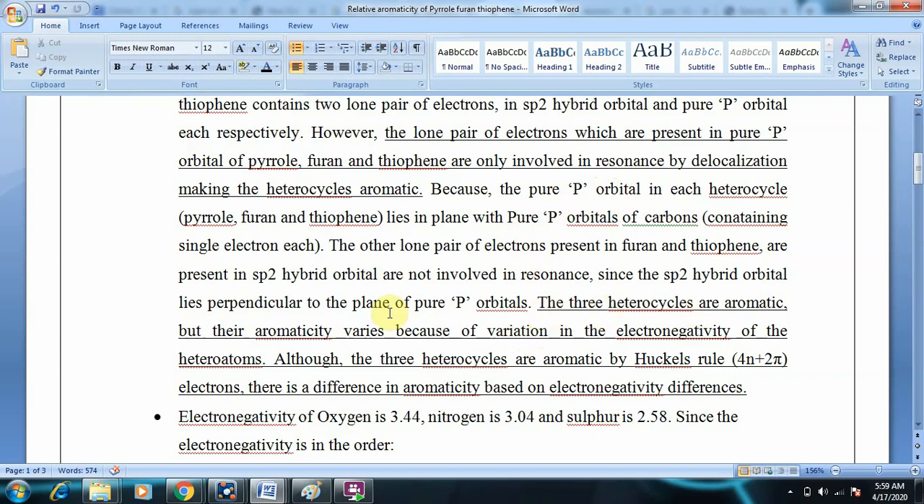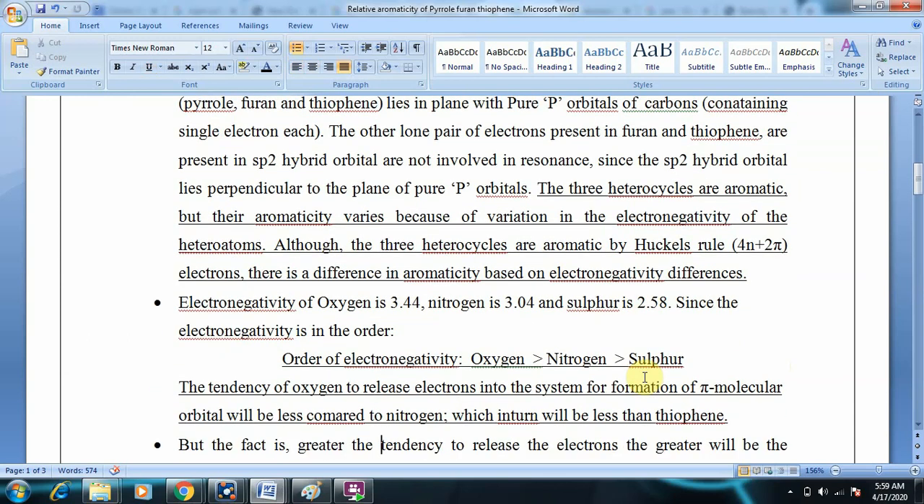The three heterocycles are aromatic, but their aromaticity varies because of variation in electronegativity. This is very important. These three molecules satisfy Huckel's rule. If you want, you can calculate the 4n plus 2 pi electron system. The n value is 1 for all three molecules, so altogether they contain 6 pi electrons. So according to Huckel's rule, pyrrole, furan and thiophene are aromatic, but there is a difference in aromaticity because of the differences in electronegativities.